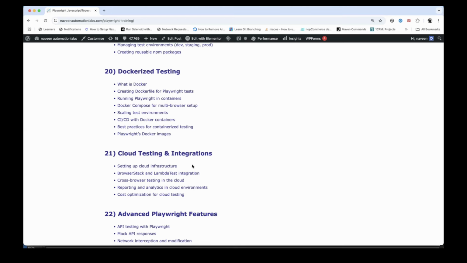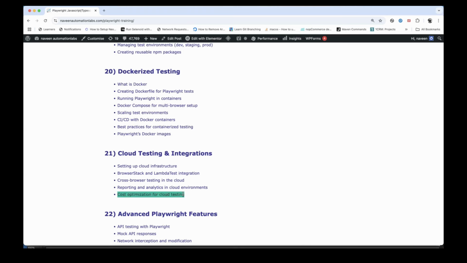If you see their official documentation, it's written there. Or I can run my test cases on the various vendors. Cloud vendors are available in the market like BrowserStack or LambdaTest or Sauce Labs. Cross-browser testing in the cloud. Maybe I really want to run my test cases on the AWS cloud or maybe BrowserStack cloud or LambdaTest. Can we do that? Yes. We will see reporting and analytics in the cloud environment, code optimization for the cloud testing, how to perform that.